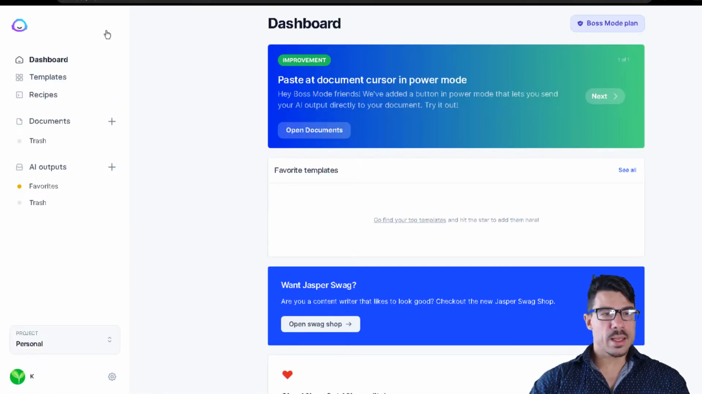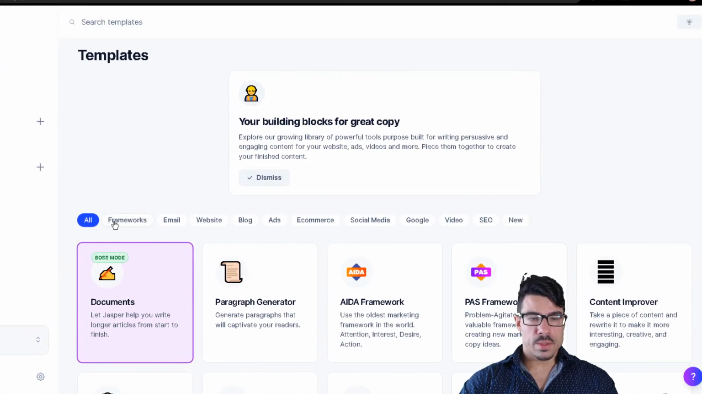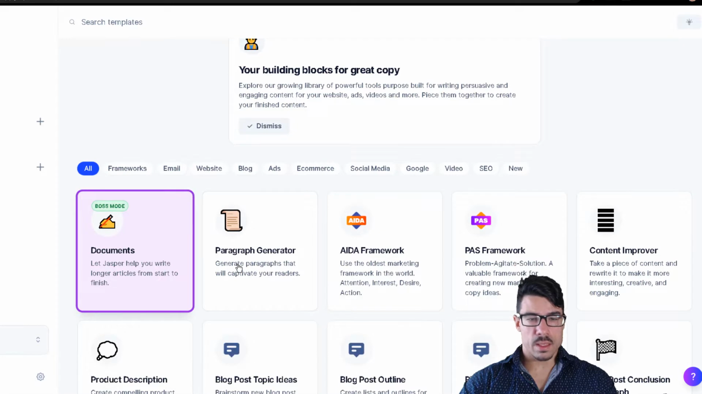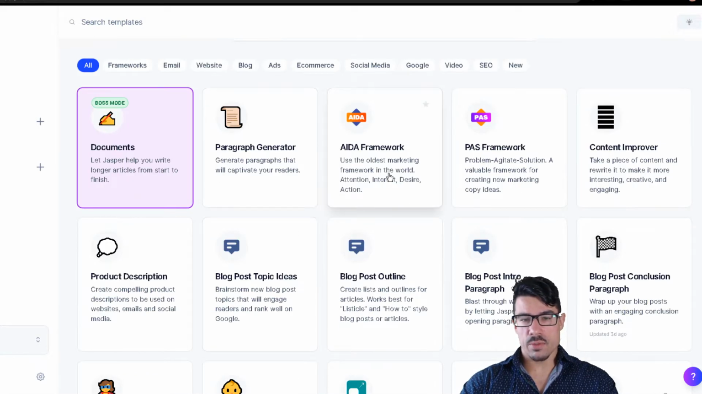Another thing I like is their templates, and this is something that you will use a lot. You have several templates for several frameworks. You have a paragraph generator. Let's say that you want to add a paragraph to one of your blog posts. You can use this option with their artificial intelligence. It will generate that paragraph for you. You have the AIDA framework. This is great for sales pages.